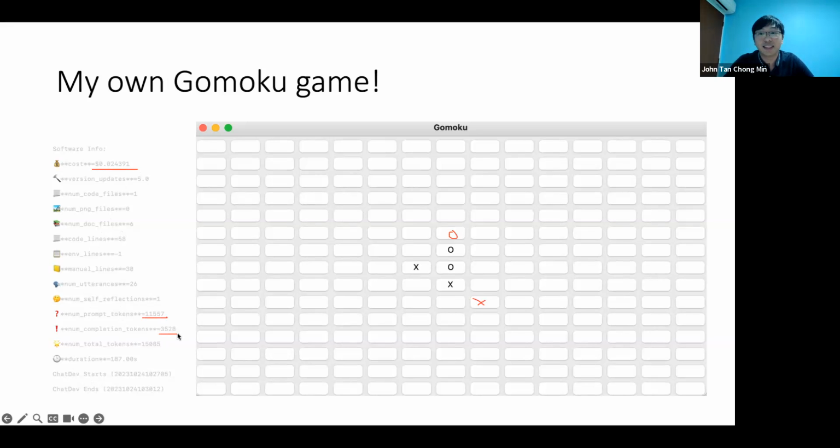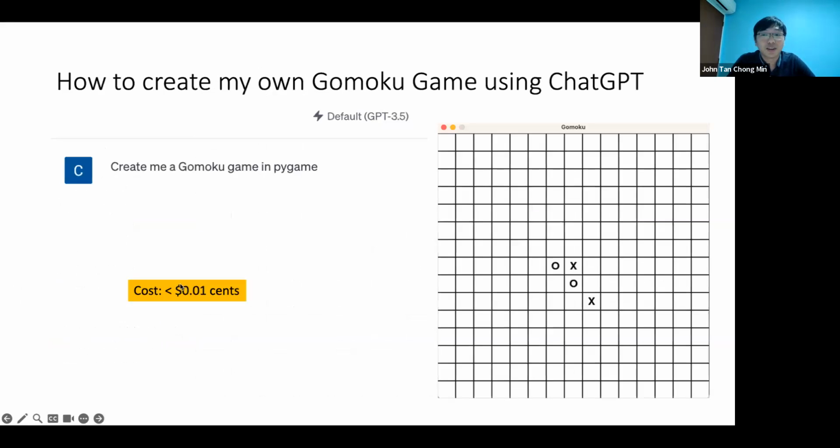So Gomoku is fairly simple. This ran in about 3 minutes or so, and the game creator is runnable, it's playable. So kudos to that. At least Gomoku works. Then I tried to do the same thing in ChatGPT. I only used six or seven words, and I got a superior result to ChatDev.